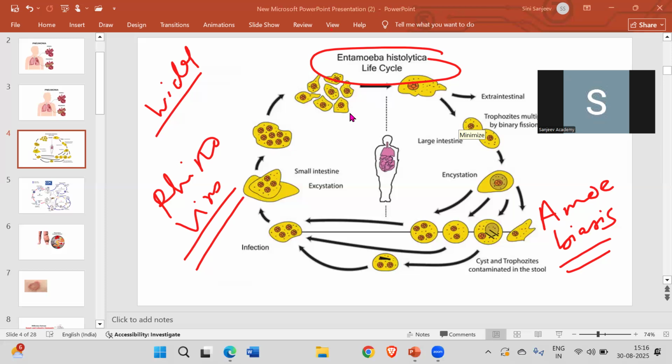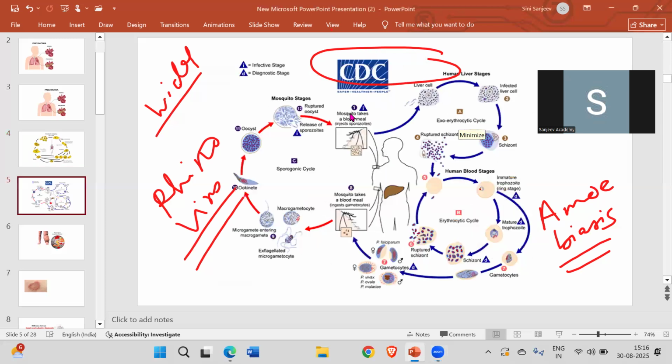One other such protozoan disease which we can see over here is malaria. So this is the basic cycle of malaria.